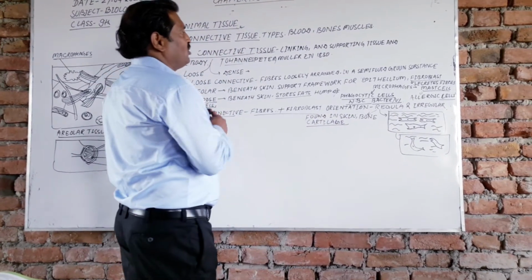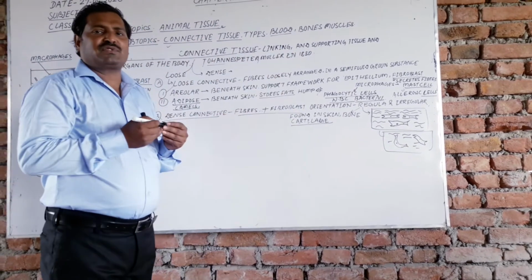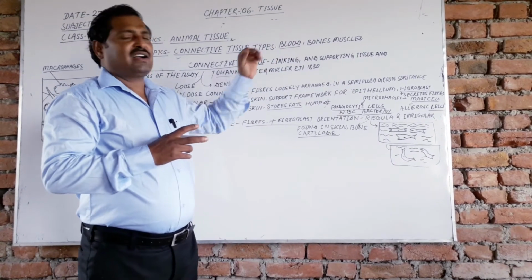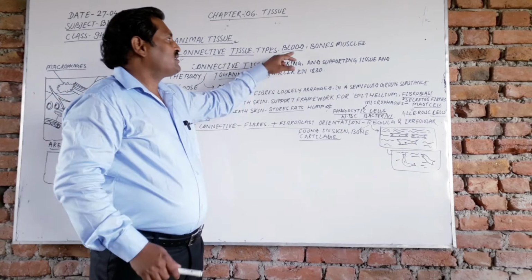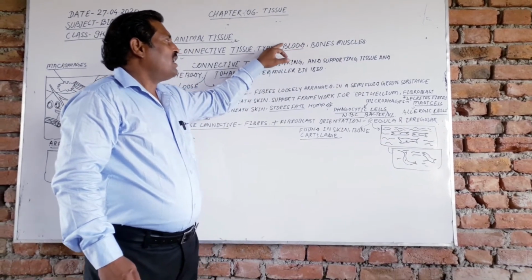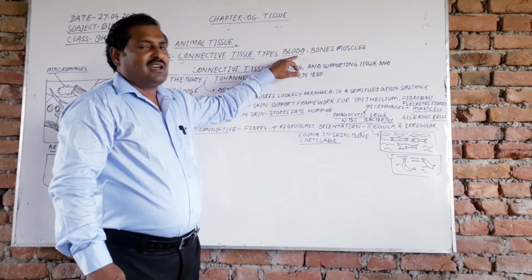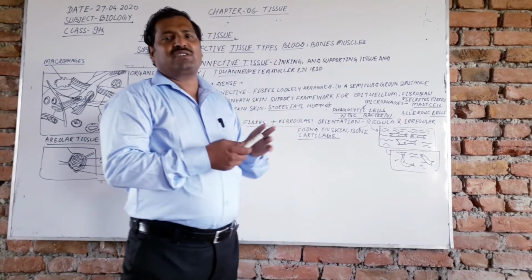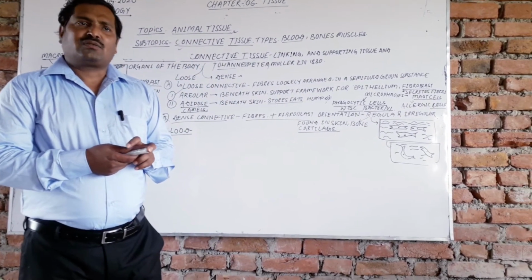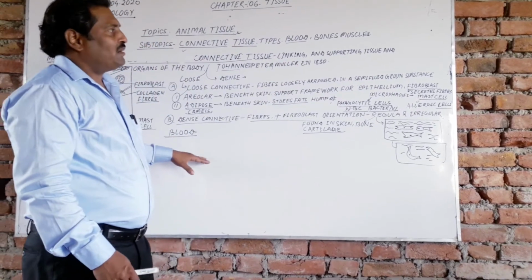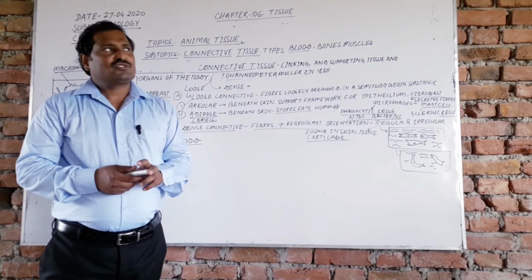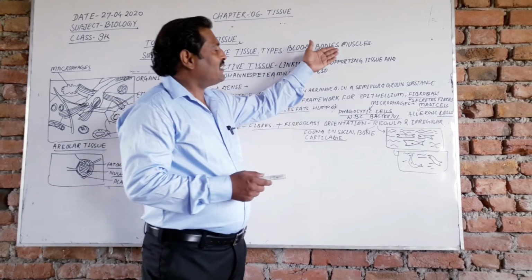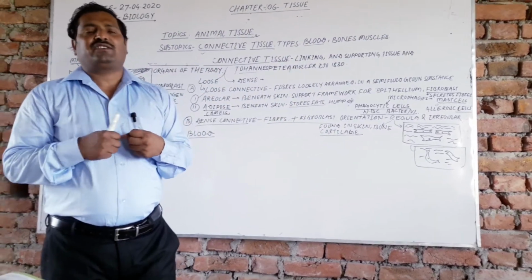Another topic is blood. Blood is also a connective tissue, and it has different components: the plasma, the erythrocytes and leukocytes. Blood is the most important connective tissue, dear students, and the RBC and WBC have different functions. Bone is also an important connective tissue that connects and links the different organs. And the muscles connect to the bones and give us contractility in our body.